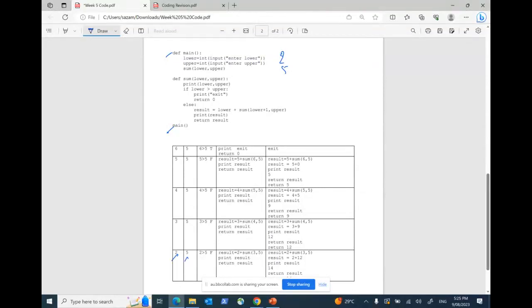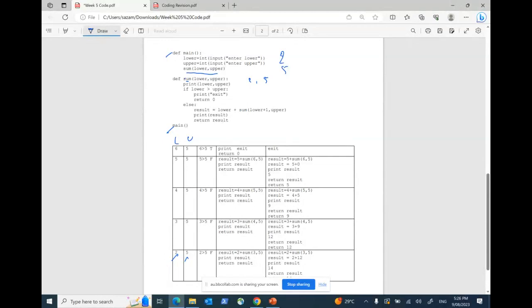I put those things in a table to make you understand what all these things are. So let me put it as lower and this is upper. Clear, guys? Up to this, 2 and 5. Then I'm calling sum of lower, upper. So I'm calling a function called sum, right? This is my sum function. My lower is how much? 2, and my upper is 5.